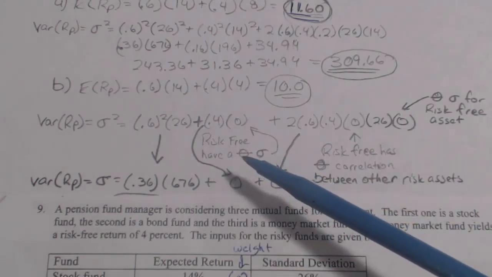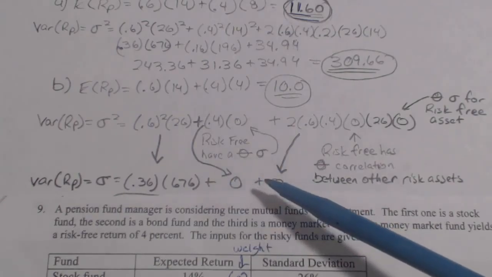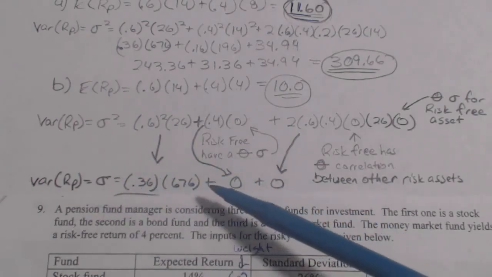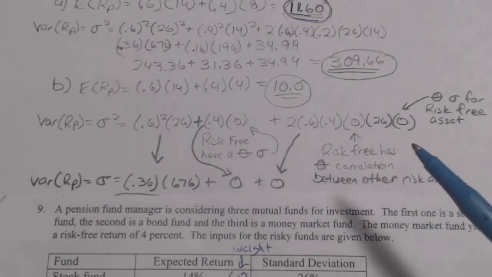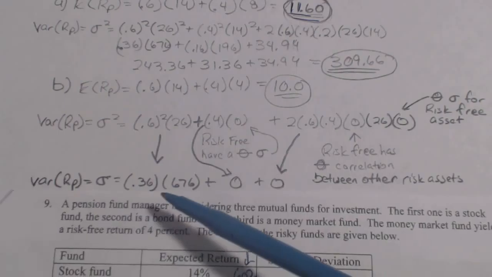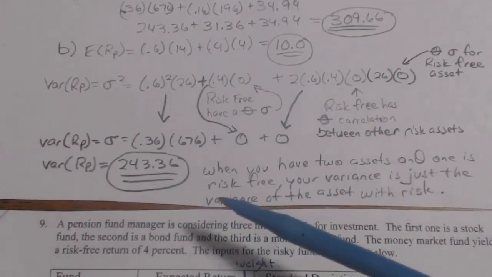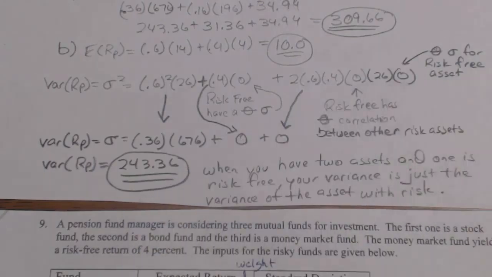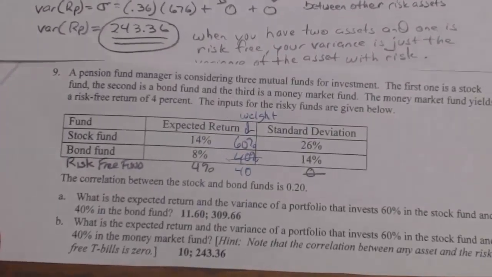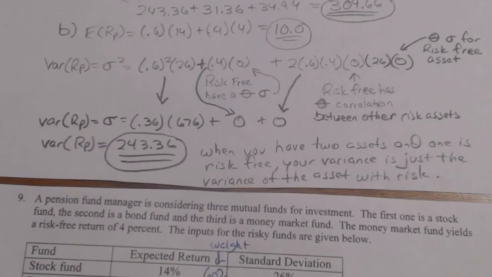So remember, when you have a risk-free fund, and in this case there's just two funds, one with risk and one without, the variance is just going to be due to the stock fund that has a standard deviation, because there is no standard deviation in the risk-free fund. So the variance equals that, which works out to be 243.36, which is equal to the variance of the stock fund. So that's the answer for, that's a long one, but that was kind of a little bit involved. So that's problem number 9 on page 81.